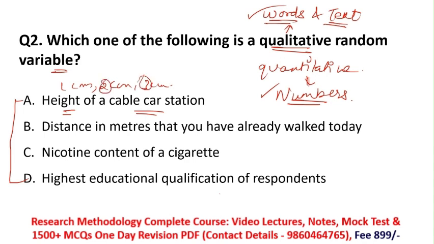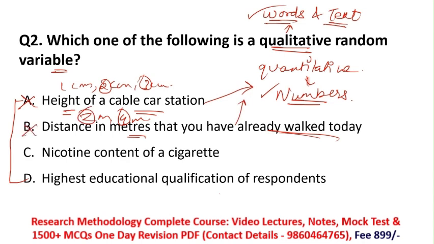Okay, 1, 2 or 3. That means this is a quantitative variable, not a qualitative variable. So option A is the wrong answer. Then option B, distance in meters that you have already walked today. How much distance have you already walked today? Like someone walked 2 meters, 4 meters. Again, you are getting your answer in the form of numbers. Then option B is also a quantitative variable, not a qualitative variable.